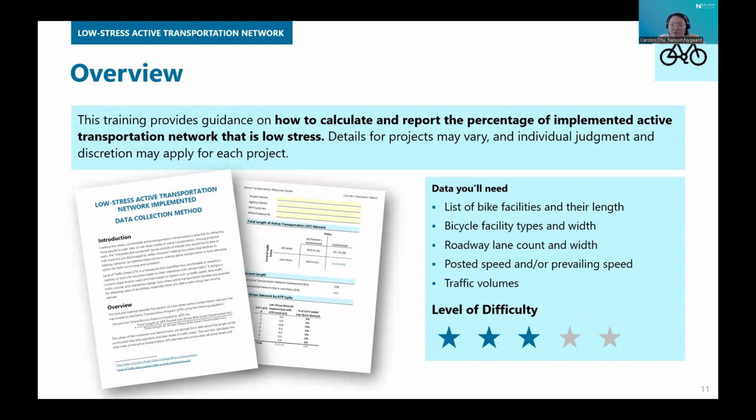So a set of written instructions and the LTS Excel tool are available for download on the Active Transportation Resource website. This training will provide guidance on how to calculate and report the percentage of implemented active transportation network that are low stress, and details for the projects may vary, and individual judgment and discretion may apply for each of your projects. The data that you'll need to complete this tool is a list of bike facilities and their length, bike facility types and width, roadway lane count and width, posted speed and/or prevailing speed, and traffic volumes.